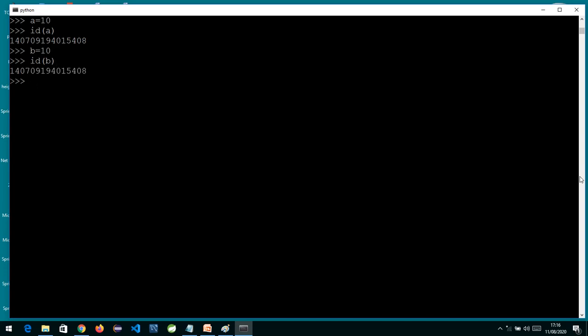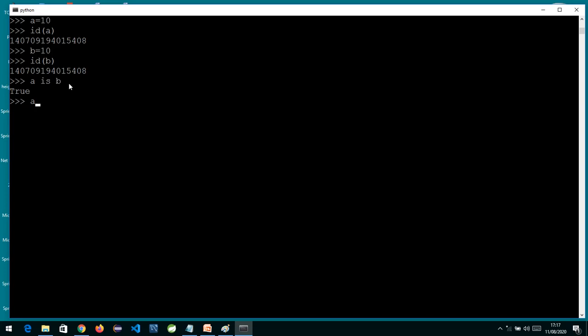So instead of using ID, we can use the is operator also. So if I write a is b, I am trying to check whether a and b both are pointing to the same common object. So if both are having the same address, this will return true, otherwise this will return false. So the is operator is also called the identity operator, which is used to check whether both these references are pointing to a common object or they are having two different objects.